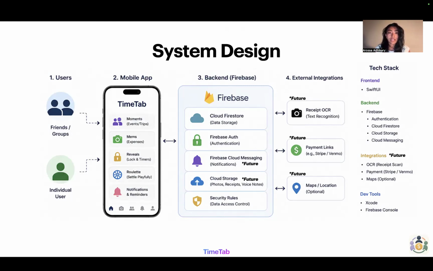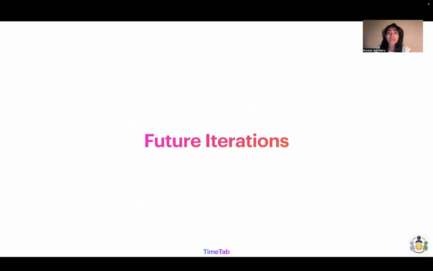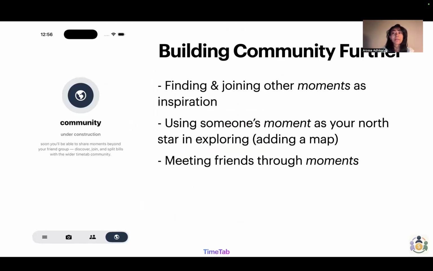Firebase Auth is going to handle any identity for email and password. Future integrations will include Google integrations. What's not built yet is Firebase Cloud Messaging for any push notifications, and any photos are stored locally instead of using cloud storage. Beyond that, anything with receipt OCR, that's a future integration, and any integrations with APIs like Venmo or Stripe is for later. For future iterations, we're talking about building community further by adding like a map or some sort of way to have others find and join other people's moments as inspiration.